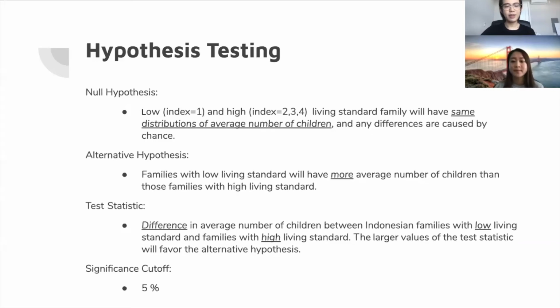We try to use an A/B testing procedure to do this. For the null hypothesis, low and high living standard families will have the same distributions of average number of children. The alternative hypothesis is families with low living standard will have more average children than high living standard families. The test statistic we use is the difference in average number of children between Indonesian families with low and high living standard, and the significance cutoff we employ is 5%.